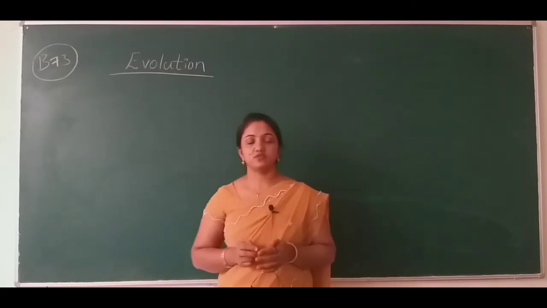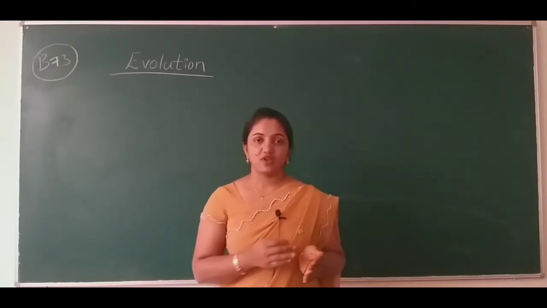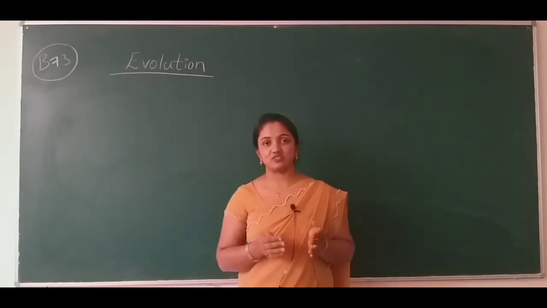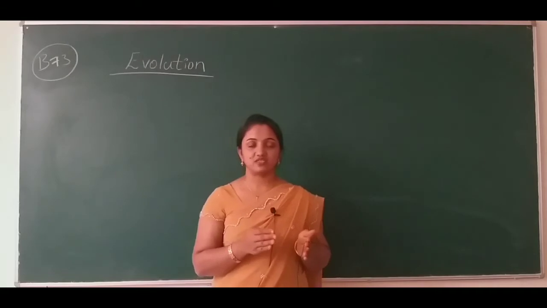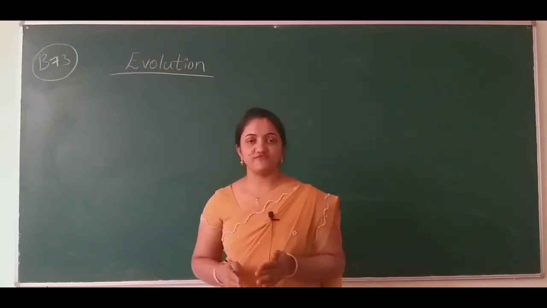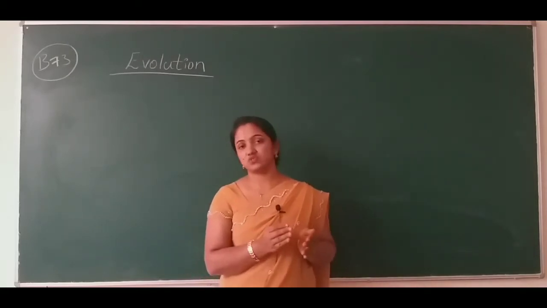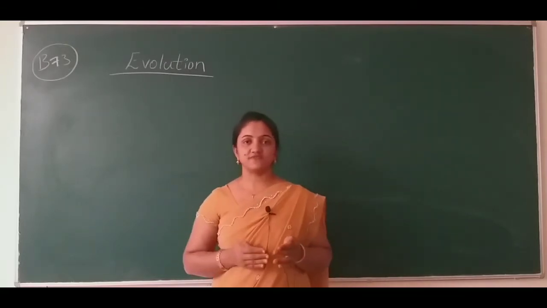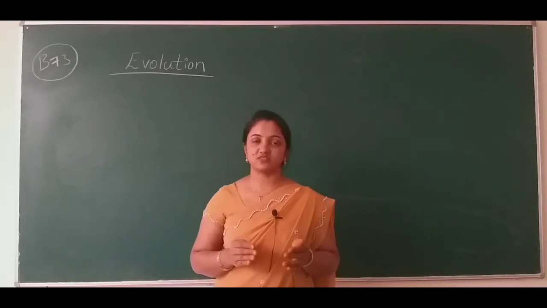one example, that is before industrialization and after industrialization. We have taken two situations: one before industrialization and one after industrialization.